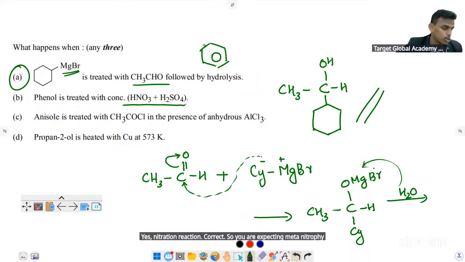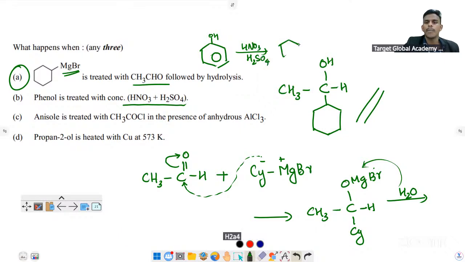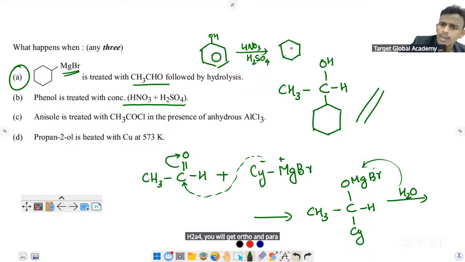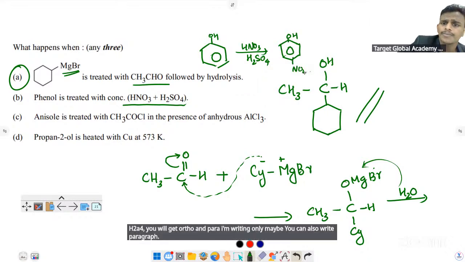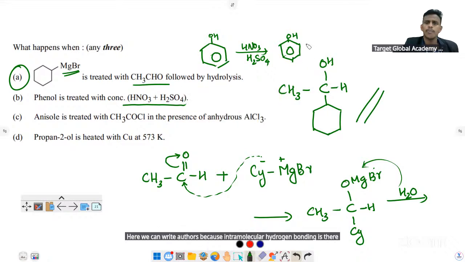Sorry, ortho and para, it's a major. So with OH, HNO3, H2SO4, you will get ortho and para. I'm writing only the major; you can also write para. Here we can write ortho also because intramolecular hydrogen bonding is there. So ortho and para is fine.